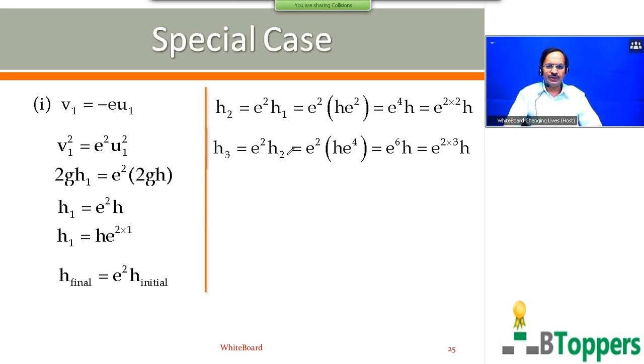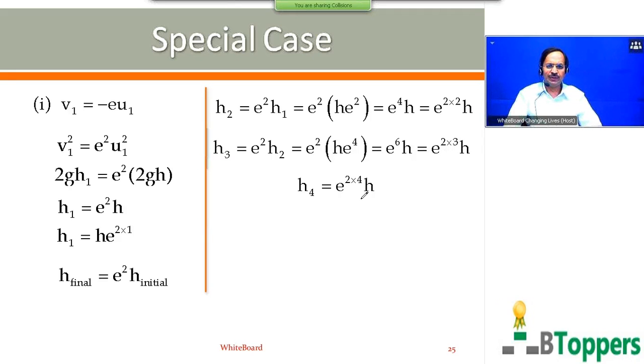So for the third collision with the floor, h2 is the initial height and h3 is the final height. So again using the same equation, h3 can be e square times h2. h2 is the initial height from which the ball falls freely under gravity before the third impact with the floor. h3 is the final height to which the ball rises after the third impact with the floor. Then you can write h2 equal to h into e power 4. So you get h3 equal to e power 6 into h, or e power 2 into 3 into h.